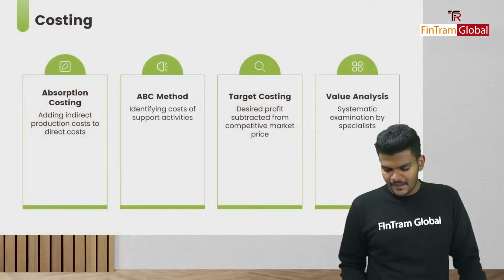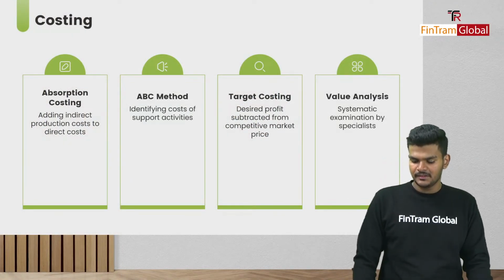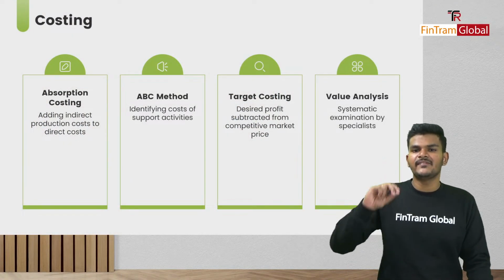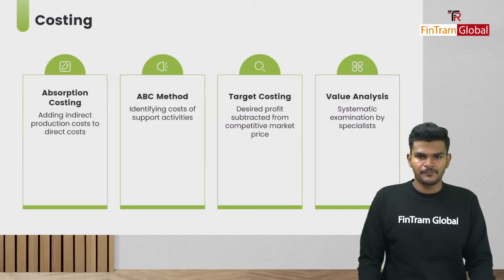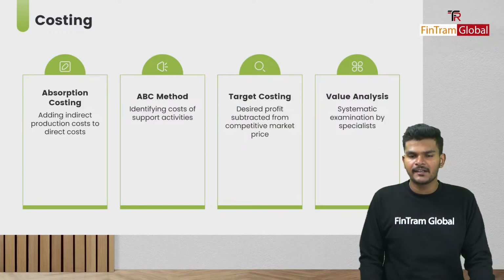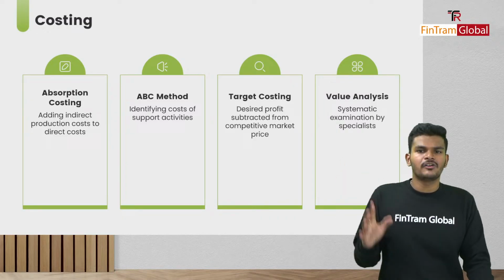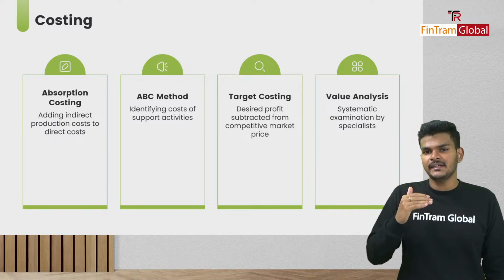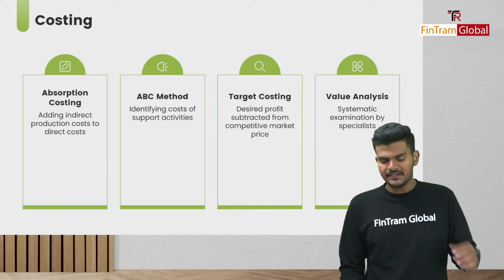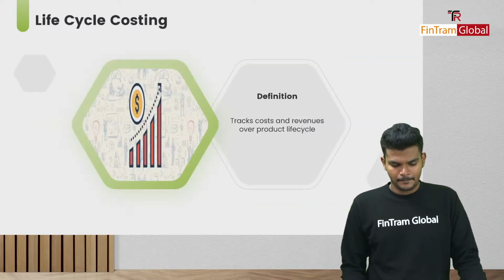That is a systematic examination by specialists to see what the value adding activities in my business are and what the non-value adding activities are. I eliminate the non-value adding activities, eliminate unnecessary design cost and so on, to bring the actual cost down to the target cost. Okay, folks, so that's the idea here.